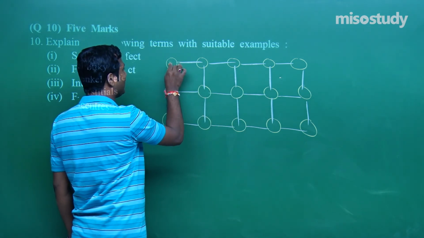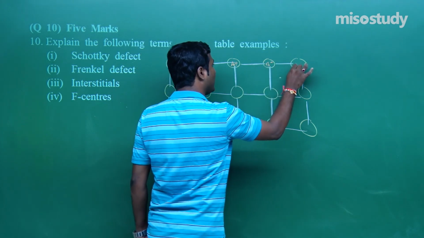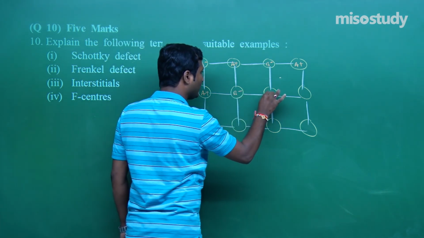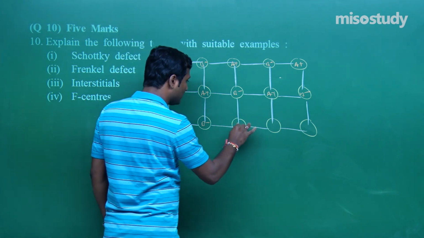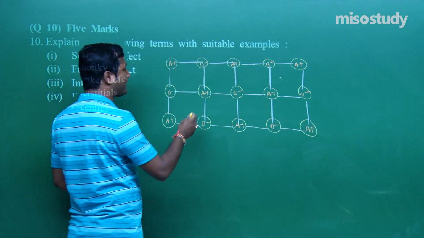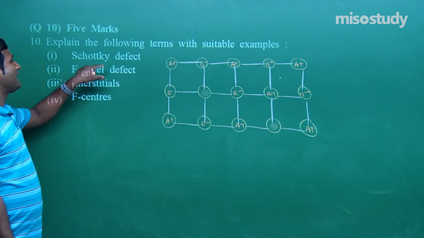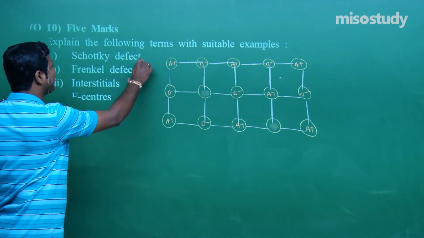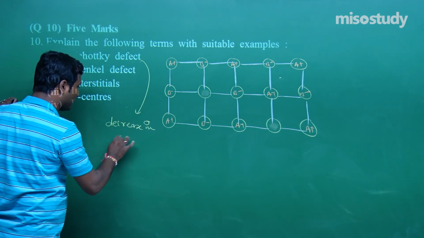Suppose this is like A plus, B minus, A plus, B minus, A plus, B minus, and so on, and when an equal number of cations and anions leave the site, that is known as, my friend, Schottky defect. Due to the Schottky defect, there is a decrease in density, my friend.